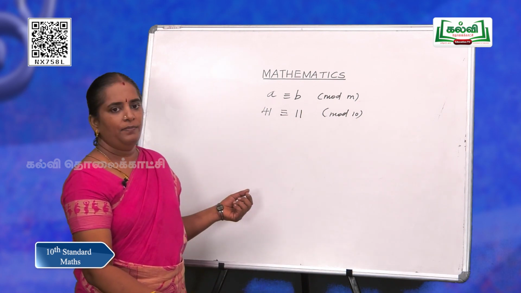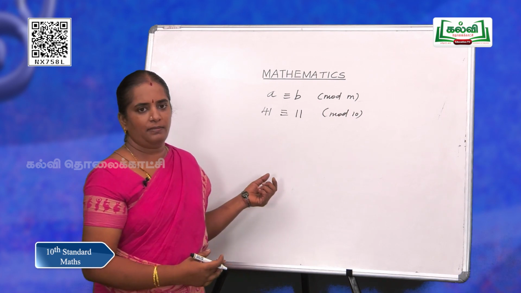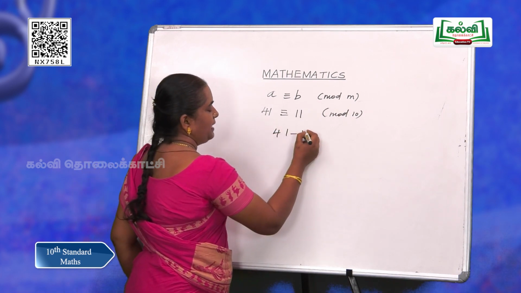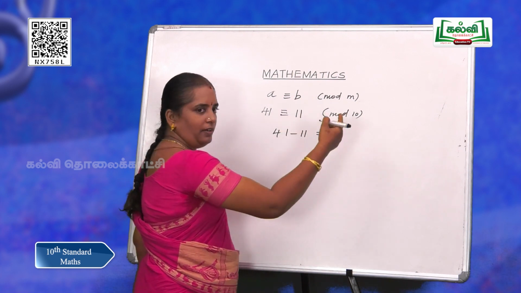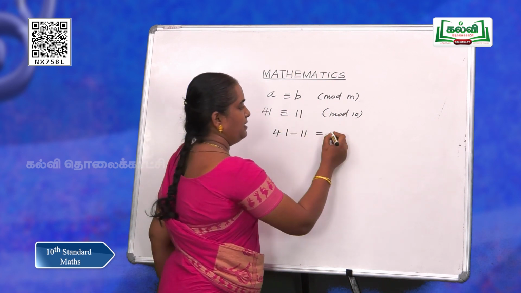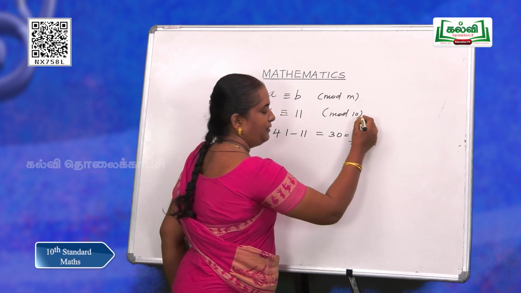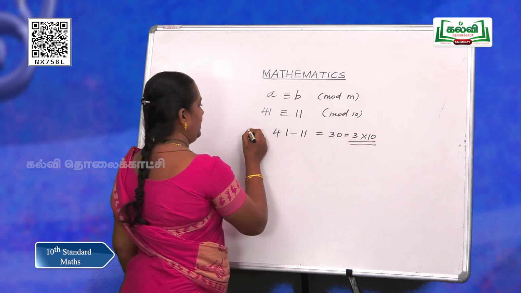We have many meanings in this. If you subtract 41 minus 11, it should be a multiple of 10. Yes, this is 30, which is 3 into 10. That is one meaning.